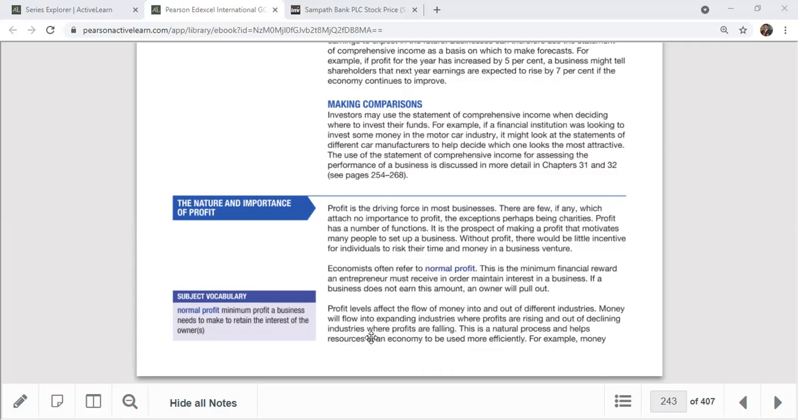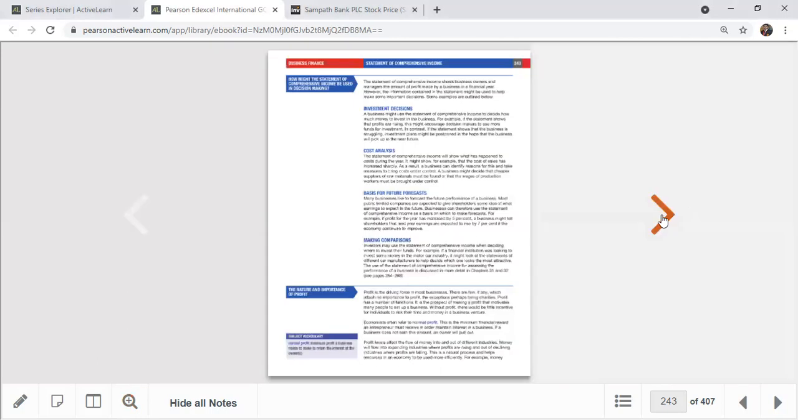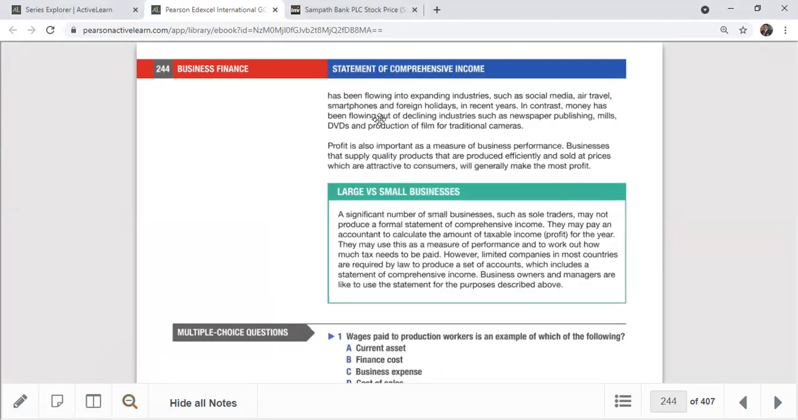So money will flow into expanding industries where profits are rising, and out of declining industries where profits are falling. This is a natural process and helps resources in an economy to be used more efficiently, right? For example, you can see here that money has been flowing into expanding industries such as social media, air travel, smartphones, and foreign holidays in recent years.